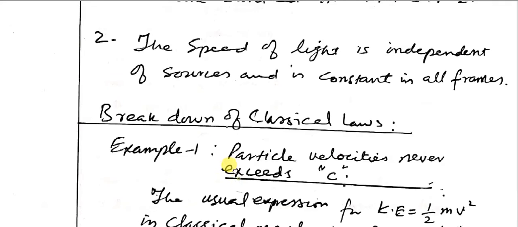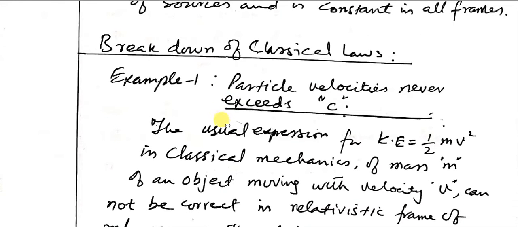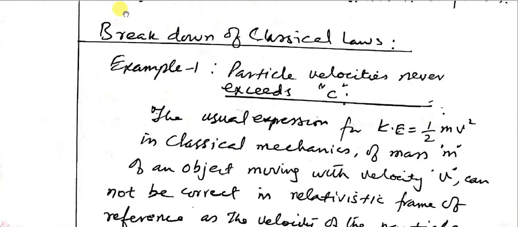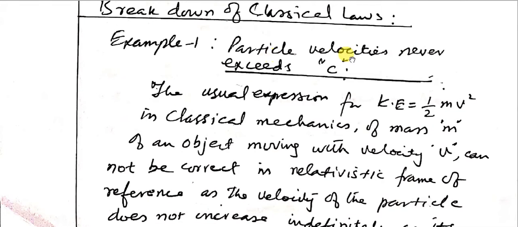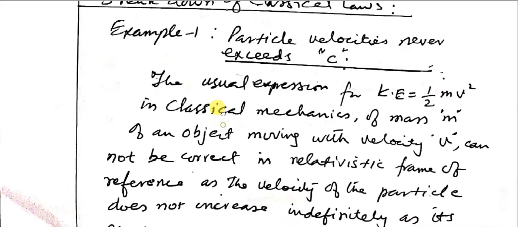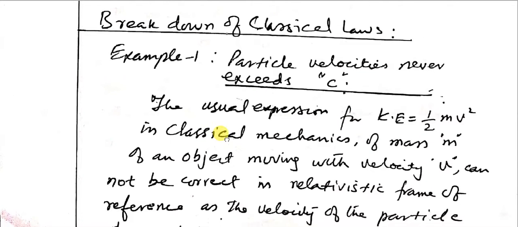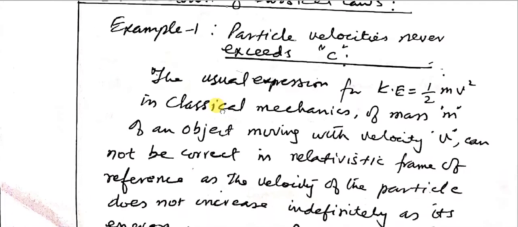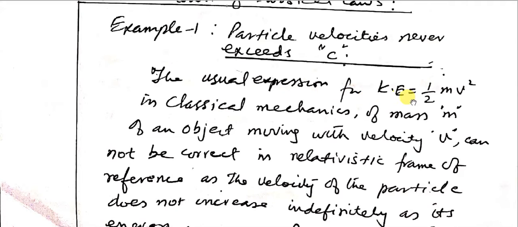Now we move on to the breakdown of the classical laws. Why was there a need for the special theory of relativity? First, we take the example: particle velocities never exceed c. This is universal. Obviously, the speed of light is a universal constant. So we take a look at the classical way. The usual expression for the kinetic energy is half mv squared.